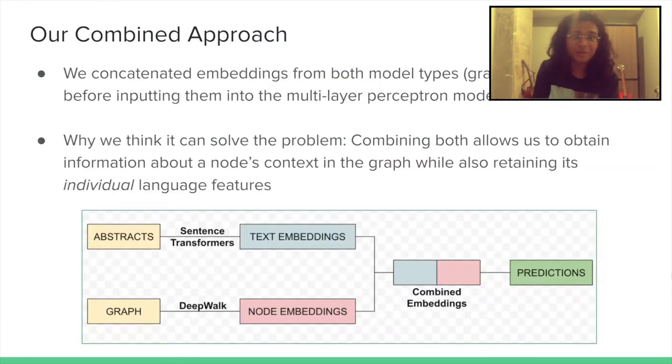And then finally, we come to our combined approach. Talk a little about why we think this model will work, right? So when you generate node embeddings, you are definitely taking into consideration the structure of your graph. And so you are encoding neighbors' information into it, which is really useful when you're trying to cite papers, right? So you want to know the papers around you and whether they will frequently co-occur together or not. At the same time, it is also useful to have textual embeddings because the abstracts of the papers really contain what the paper is going to be about.